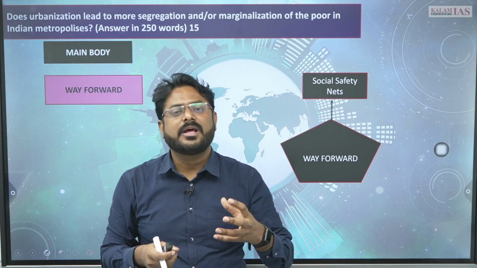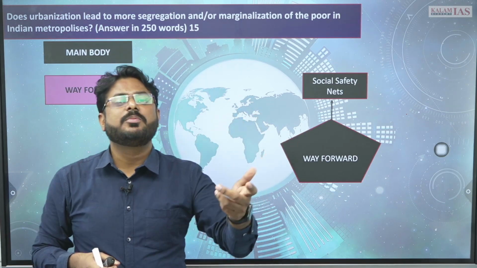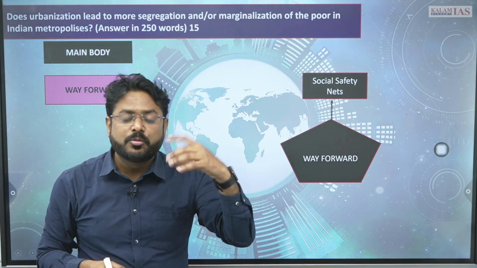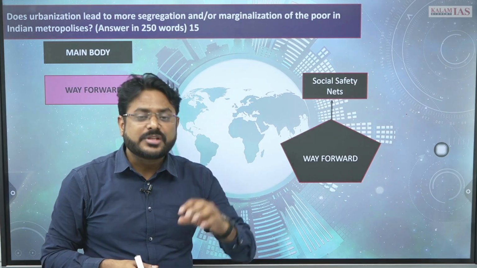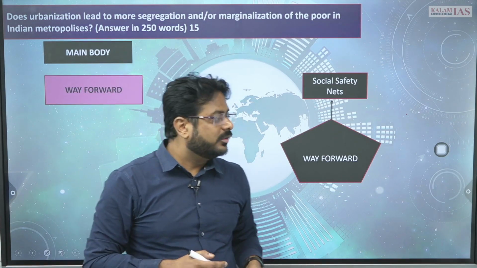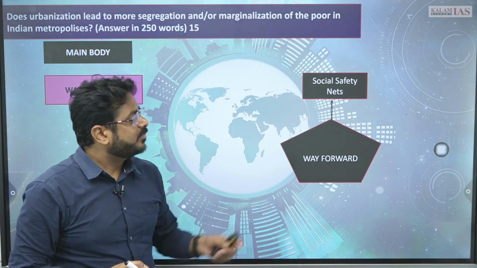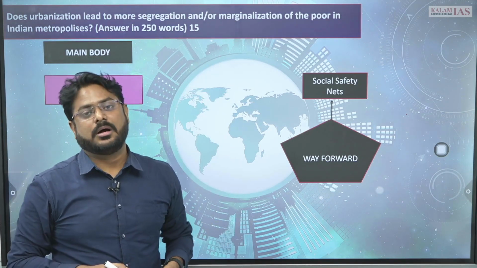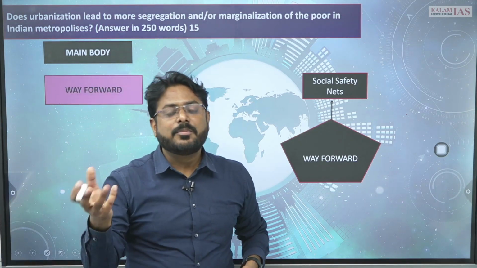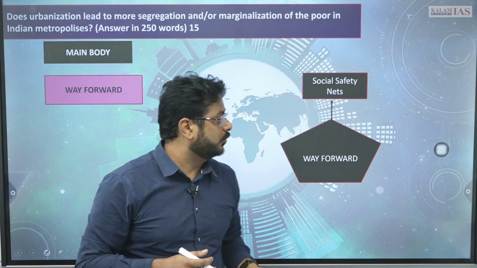All these things should be there. Right to work should be ensured, right to food should be ensured, food security के through, right? So all these safety nets should be there, तभी तो marginalization reduce होगा. Below poverty line people को आप above poverty line में ला सकते हो, right?